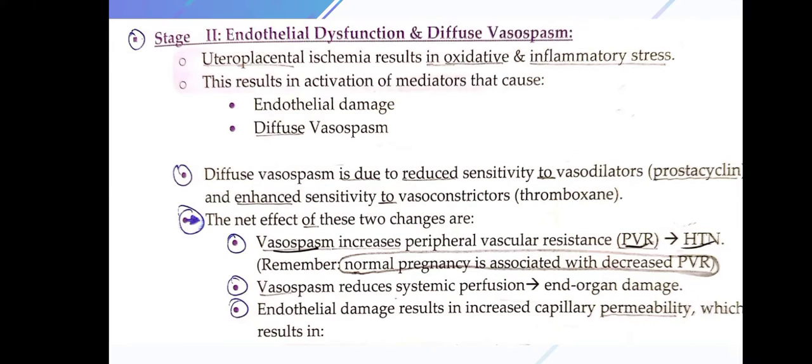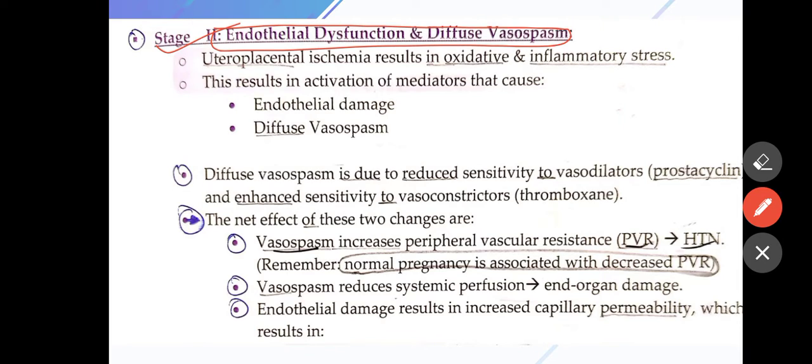The second stage is characterized by endothelial dysfunction and diffuse vasospasm. This results in increased peripheral vascular resistance, which leads to renin-angiotensin activation and accumulation of fluid and edema.